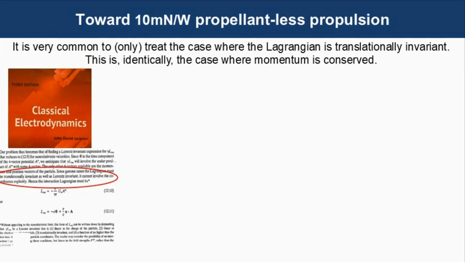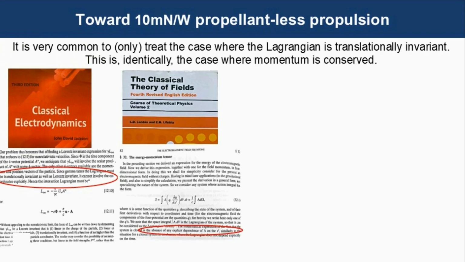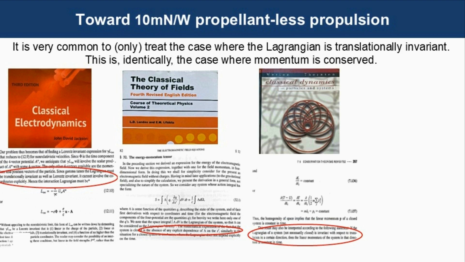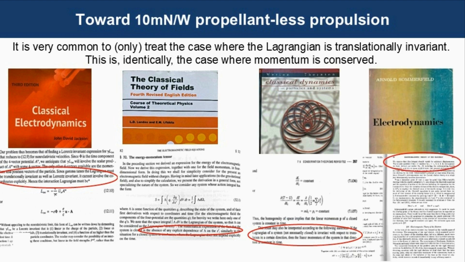In general, we seem to be quite wedded to the idea that conservation of momentum is an inescapable law of physics. We see quite commonly in some of our renowned textbooks that momentum is assumed to be conserved, that the Lagrangian is assumed to be translationally invariant. It's much less common that the case where the Lagrangian is not translationally invariant is treated or discussed.